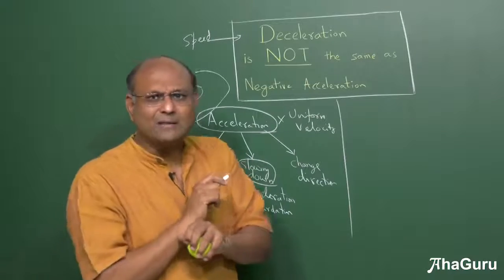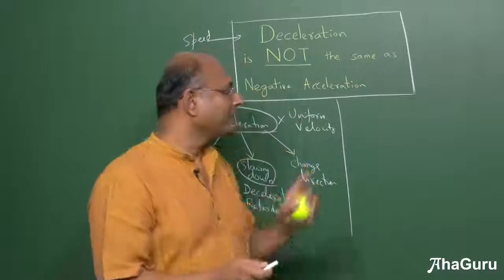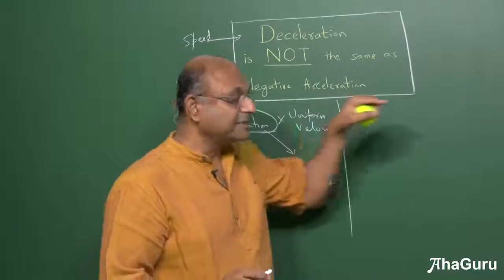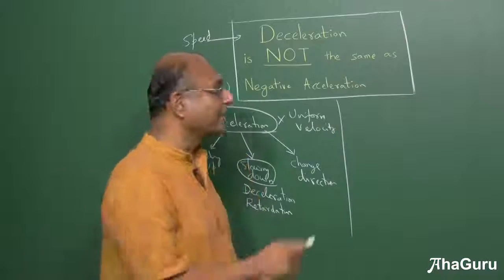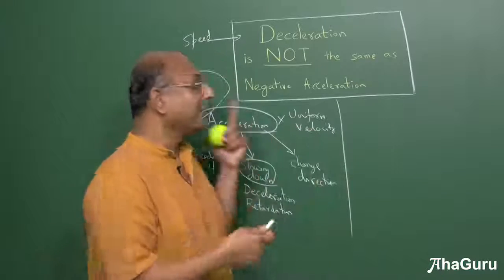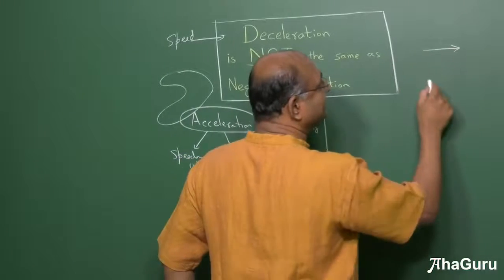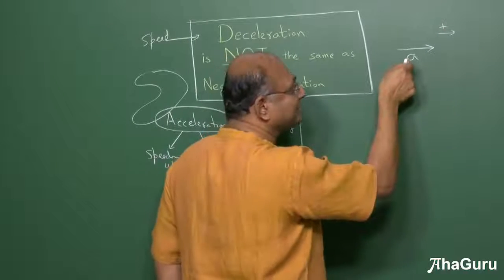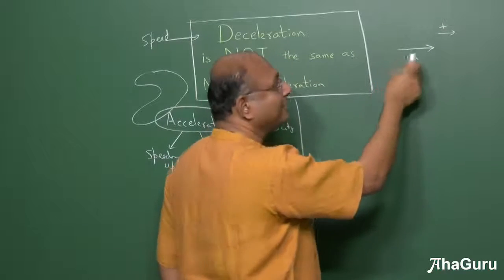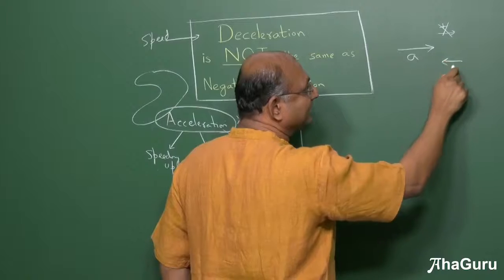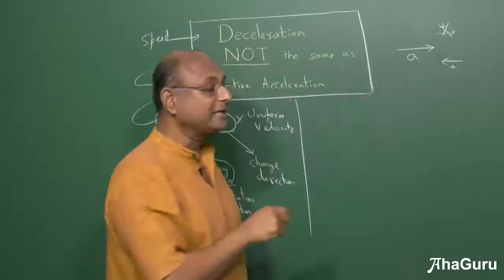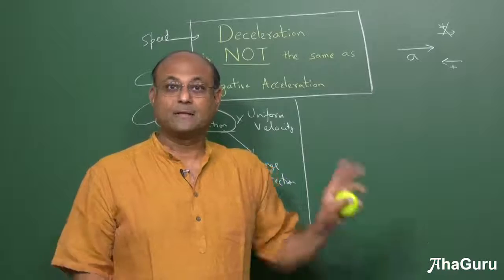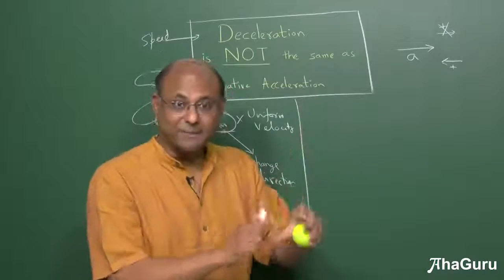Why am I saying it's not negative acceleration? Let us take an example. What happens typically is people only consider objects moving in the positive direction. Now direction is set by us. If I was accelerating in this direction and this direction was positive, then we will say acceleration is positive. But instead if I chose this direction as positive, I will say acceleration is negative. Acceleration comes with a direction. Deceleration does not. Deceleration is a number.